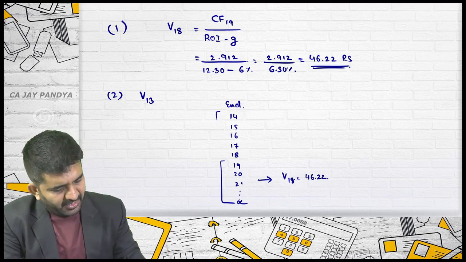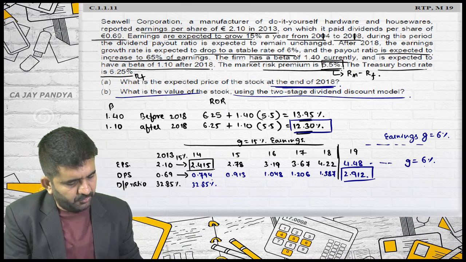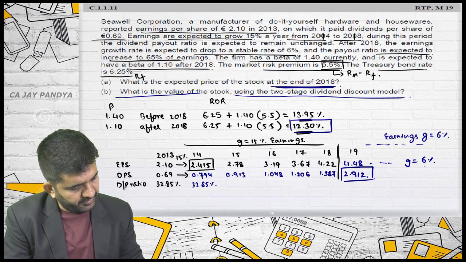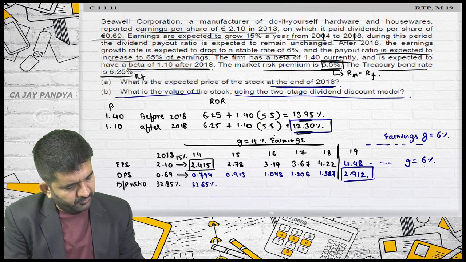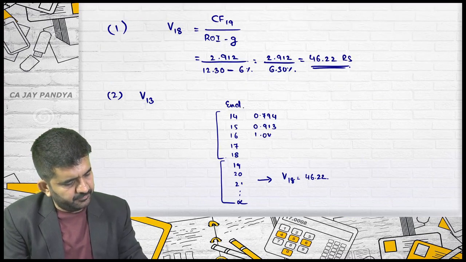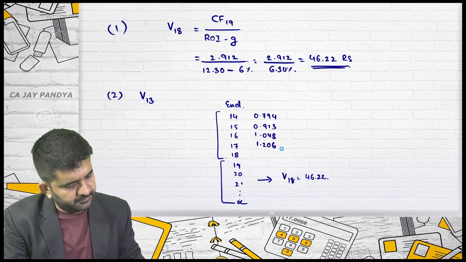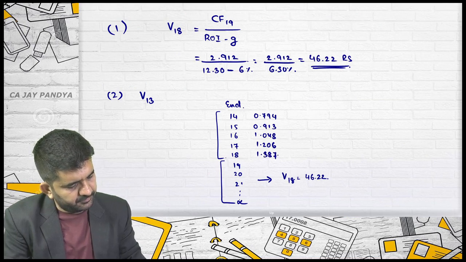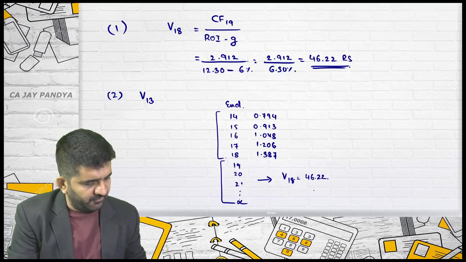I'll have to find the dividends of all these years, which I've already found: 0.794, 0.913, 1.048, 1.206, 1.387, and this 2.912 we have already considered while finding the value of this.